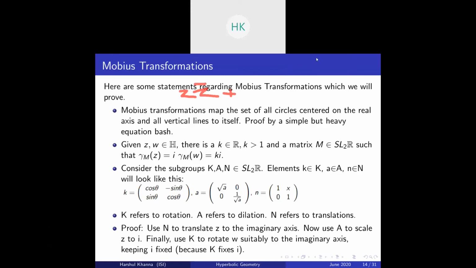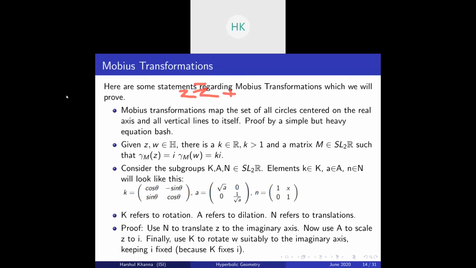I am not sure about that, but this is your general equation of a circle, I guess. So basically, apply a Mobius transformation to it. Write (az plus b) by (cz plus d) instead of z, and after simplifying, you will get that the new equation is again in this form. So Mobius transformations map the set of all circles, so they map circles to circles.